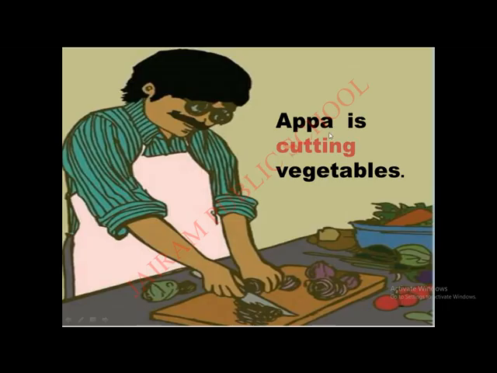Next, Appa is cutting vegetables. Here, cutting is an action. So, cutting is an action word, that is a verb.